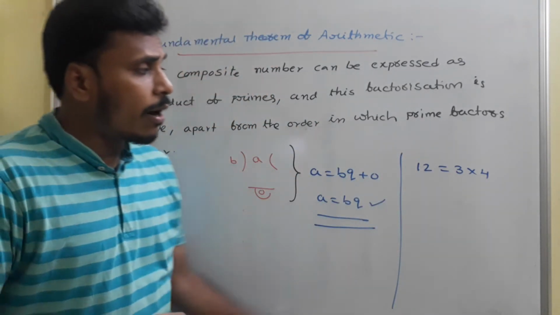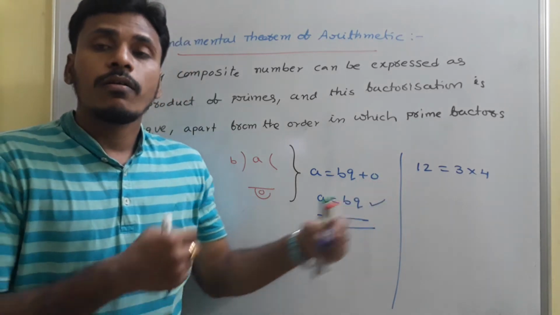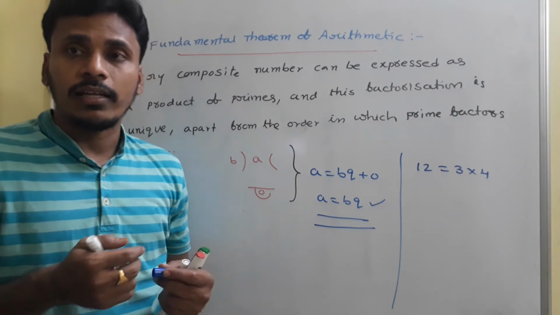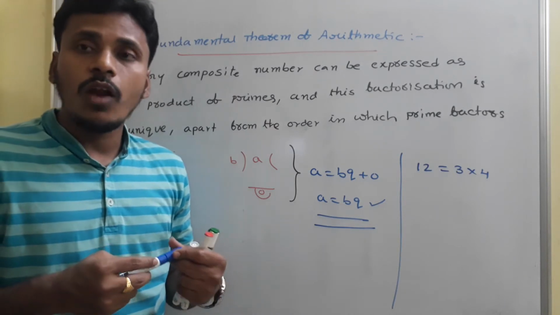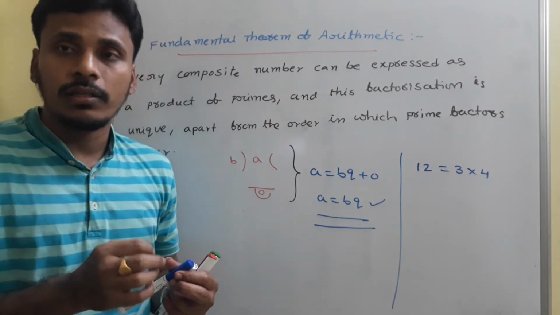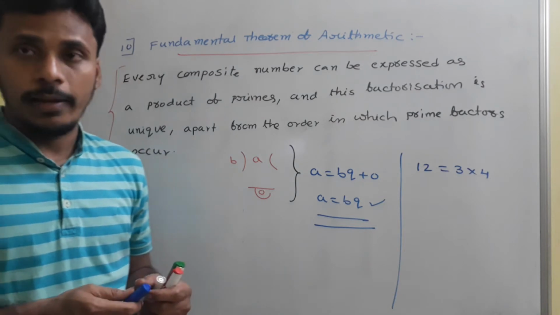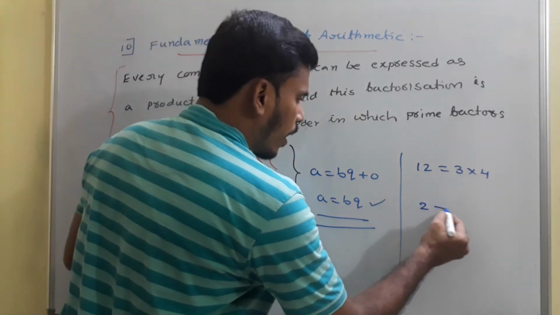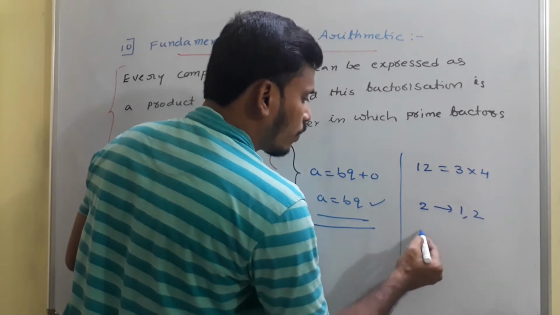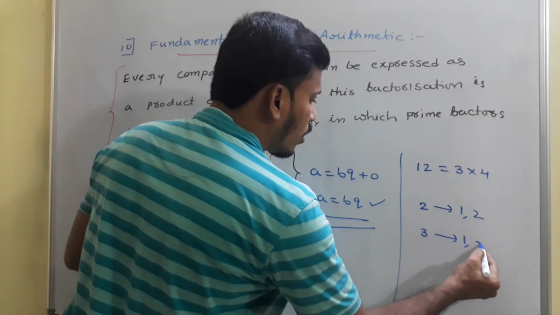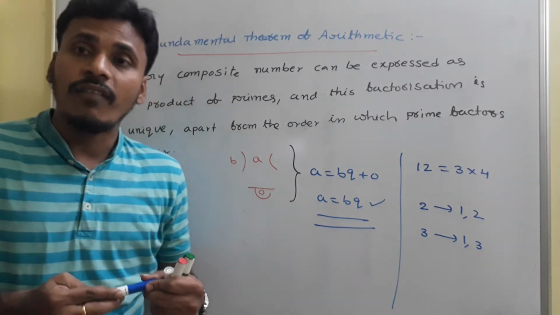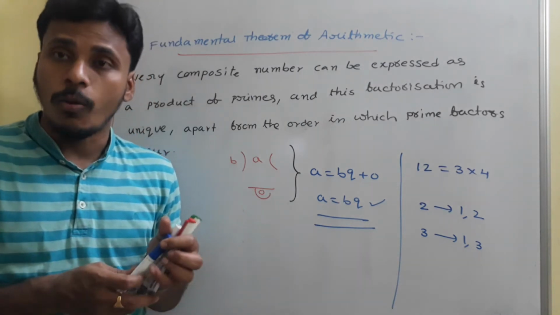By identifying factors and multiples, if you list out all the factors and there are only two factors for a number, then that number is considered prime. Something like 2 is a prime because it has only two factors, 1 and 2. 3 is a prime because it has only two factors, 1 and 3. Numbers having more than two factors are considered composite numbers.